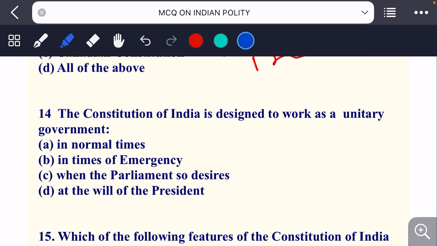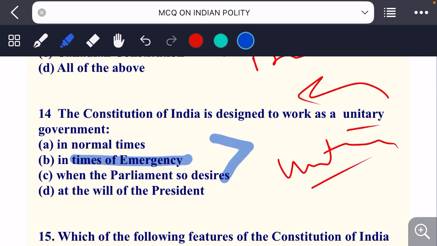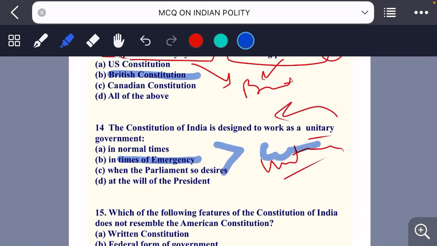The Constitution of India is designed to work as a unitary government. कॉन्स्टिट्यूशन ऑफ इंडिया जो है अभी ये फेडरल गवर्नमेंट है. कब ये एज अ यूनिटरी गवर्नमेंट, कब इसके रियल पावर्स प्रेसिडेंट के अंडर आ जाते हैं and it becomes a unitary form of government. वो कब होता है? In normal times, in times of emergency, when the parliament so desires, at the will of president. So कब होता है? In the times of emergency, जो कि हमने कहाँ से लाया है? From Germany constitution से.